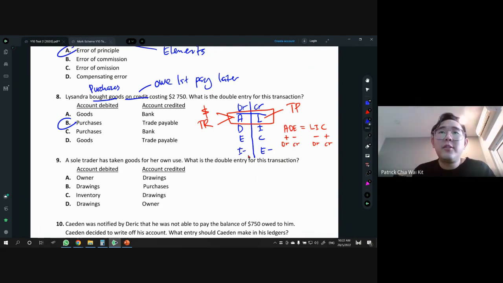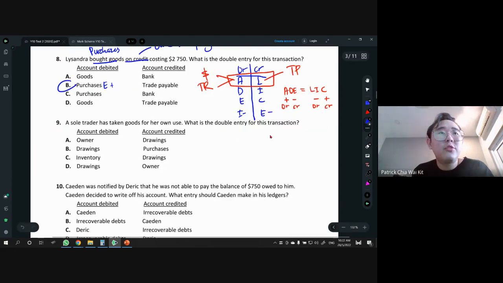All right. So when I do double entry, I always do the easy one because I know this answer is fixed. For example, expenses. Expenses are supposed to be always plus. That's why I know E plus, I need to DR. So I'll do purchases first, and then I just insert the other account, which is trade payable. So that's the idea. All right. Let's go to number 9 now.